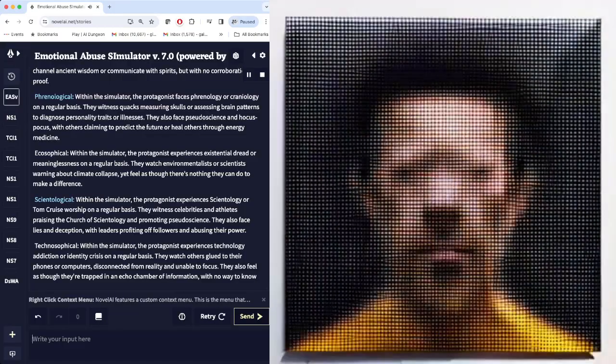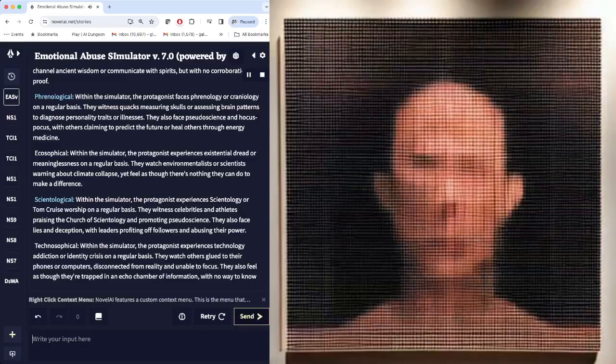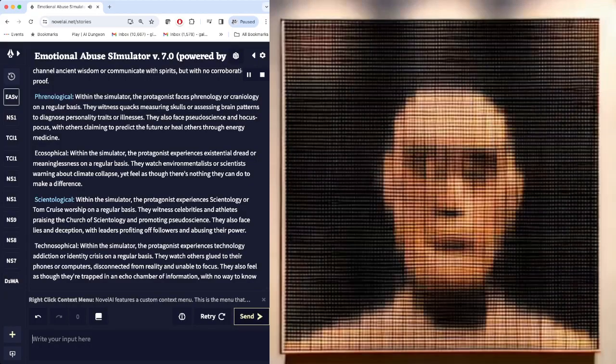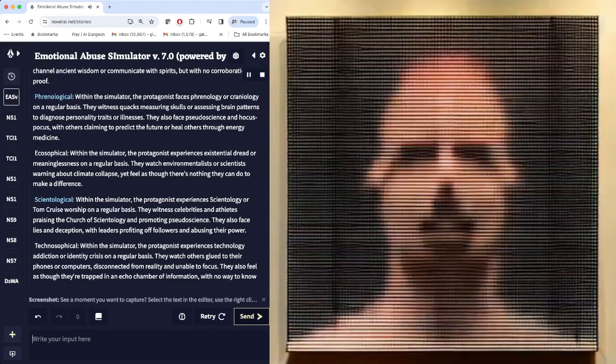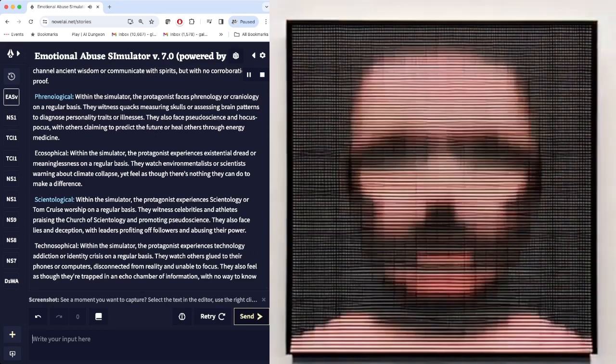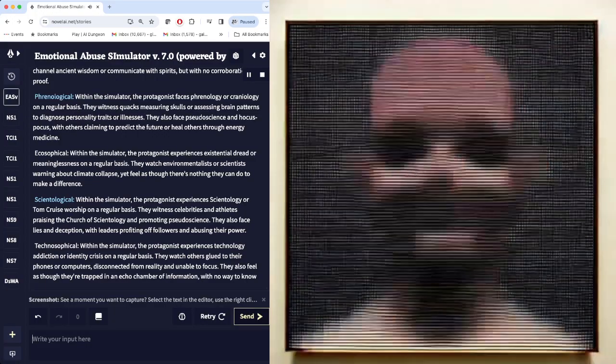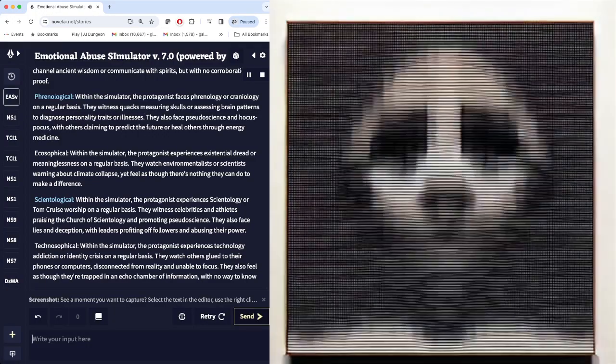Ecosophical. Within the simulator, the protagonist experiences existential dread or meaninglessness on a regular basis. They watch environmentalists or scientists warning about climate collapse, yet feel as though there's nothing they can do to make a difference.